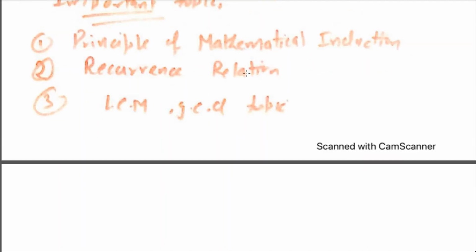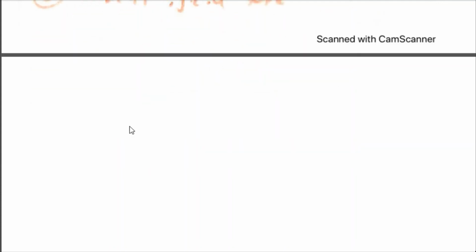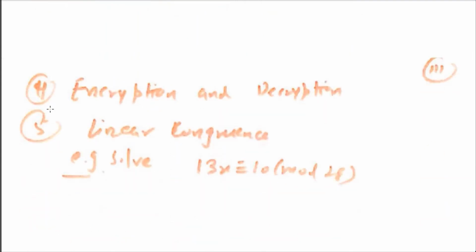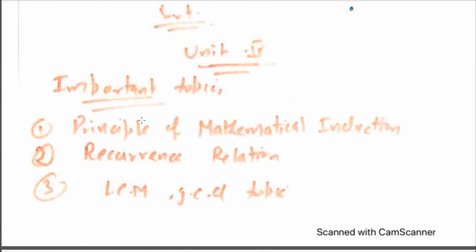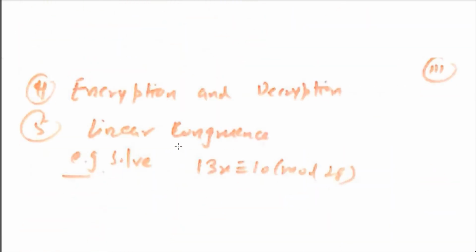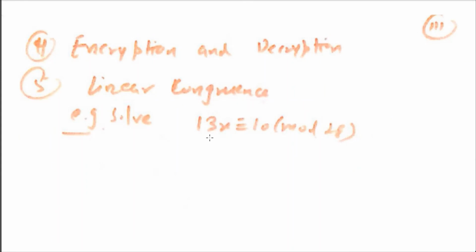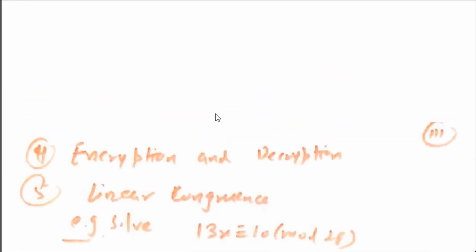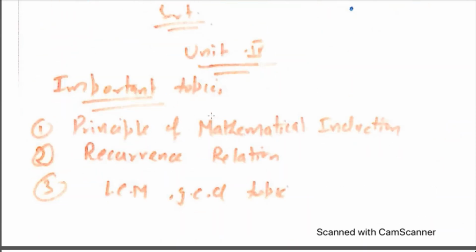Second topic is recurrence relation. Third topic is to find the LCM and GCD of two integers, related to the congruence topic. Fourth is encryption and decryption, and fifth is linear congruence. In Unit 4, I strongly recommend the principle of mathematical induction, finding LCM and GCD, solving recurrence relations, and the last topic, linear congruences. Linear congruence is the most important topic, so you can cover all these topics. Unit 4 is also an easy unit in the whole syllabus.